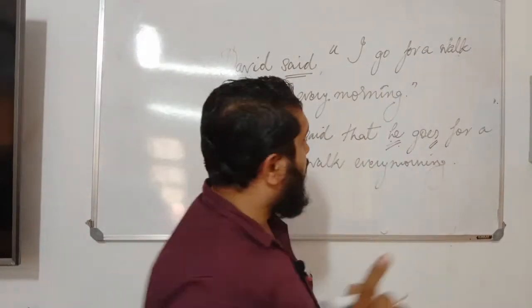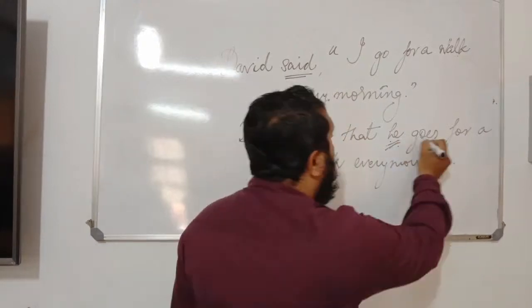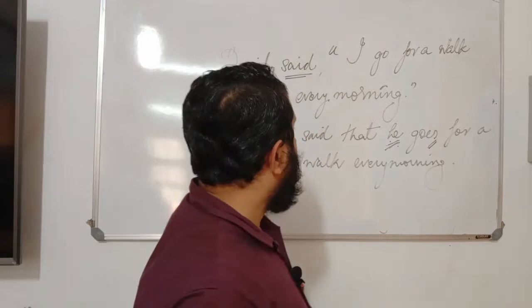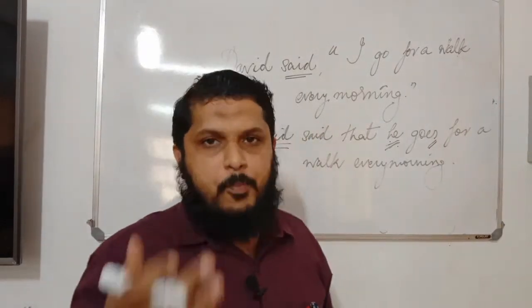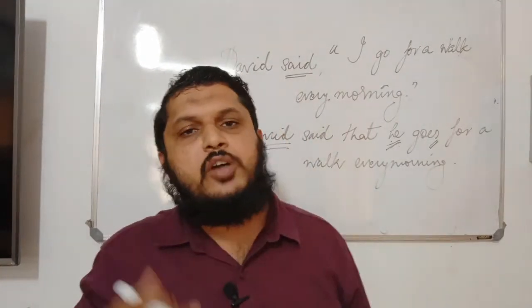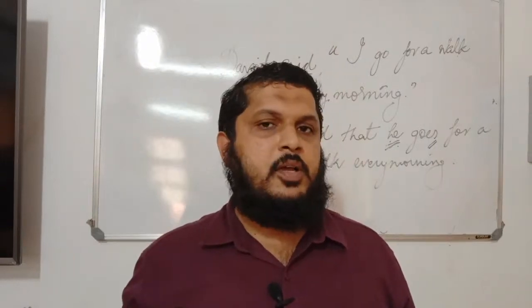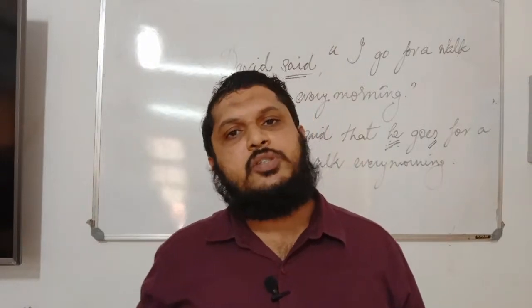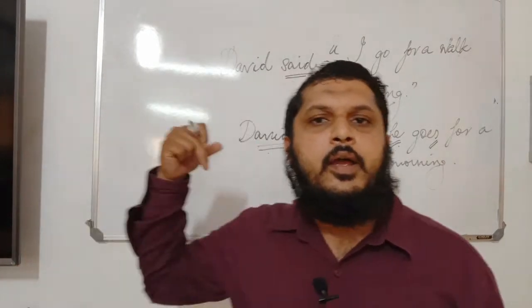The change occurred because the subject is he. He goes for a walk. So I hope this is clear. When the reporting verb is in the simple past and the quoted sentence talks about a repeated action, a habitual action, then we will not change the tense in the indirect speech.